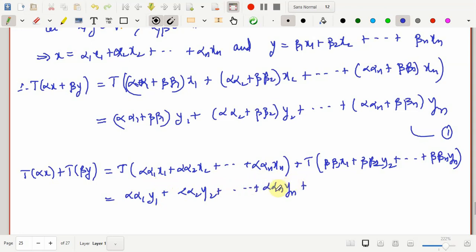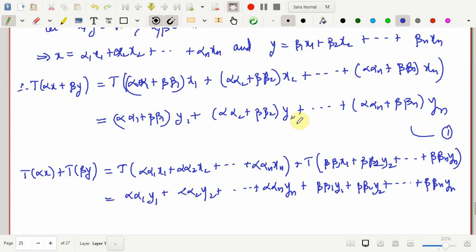In fact, you can apply this idea everywhere in linear transformation. A transformation is uniquely represented by its basis. In fact, any vector in the domain is uniquely represented by its basis, and therefore a transformation is uniquely represented by the basis vectors, or the vectors which are linearly independent. So therefore this would be the same as beta into beta 1 y1 plus beta into beta 2 y2, and this goes on till beta into beta n yn.